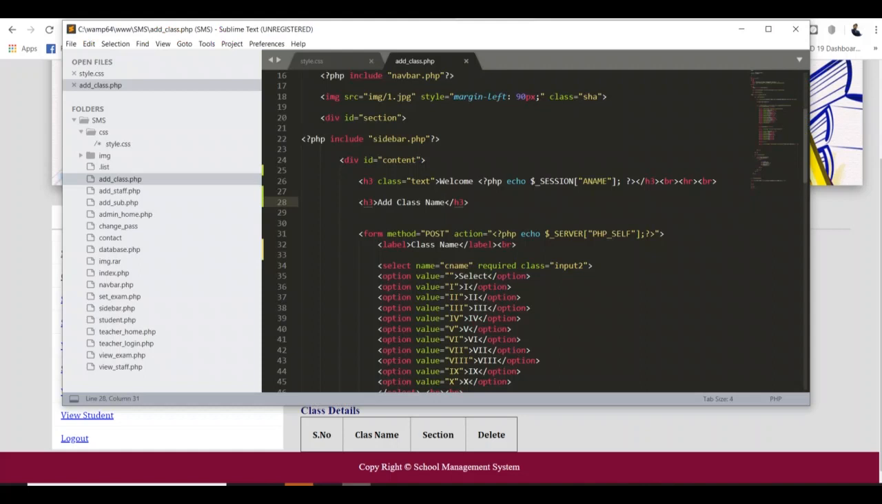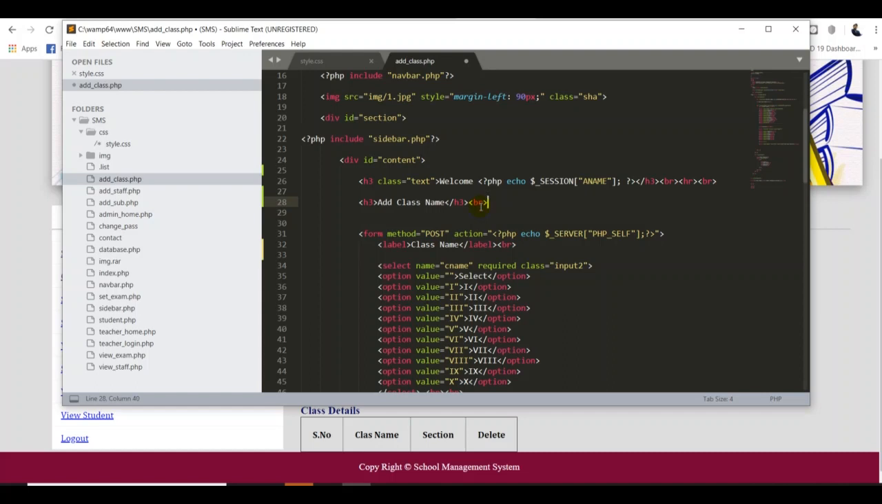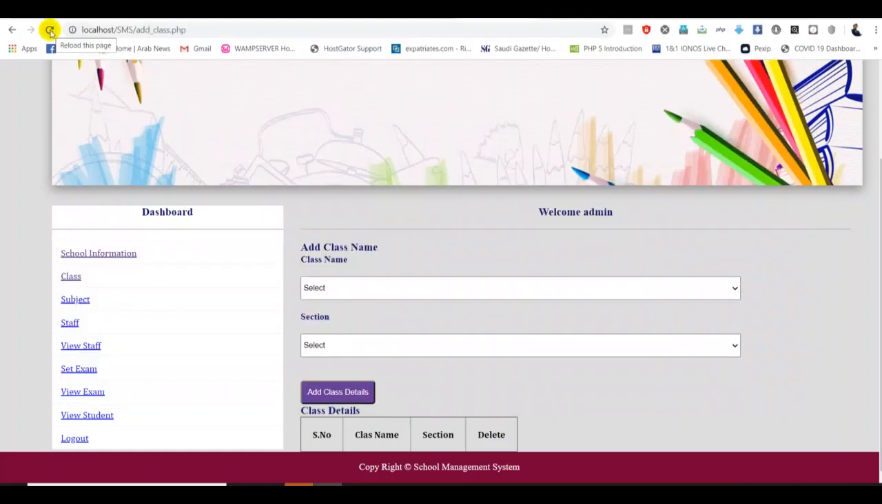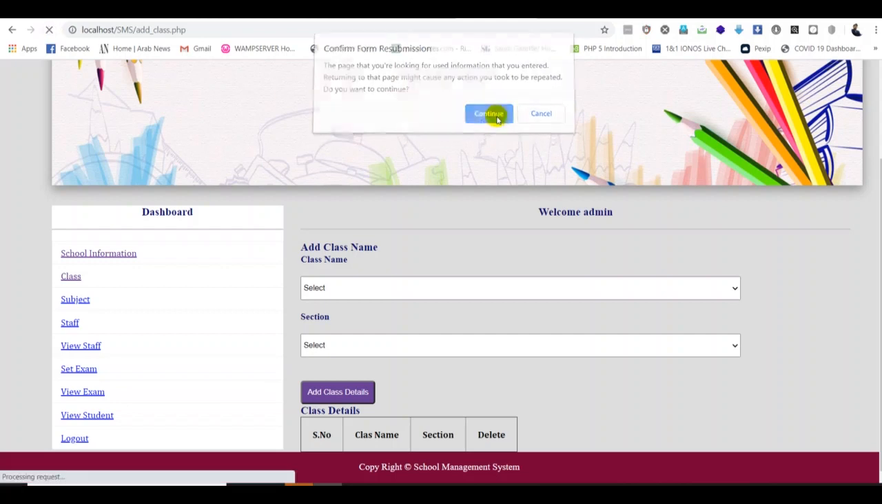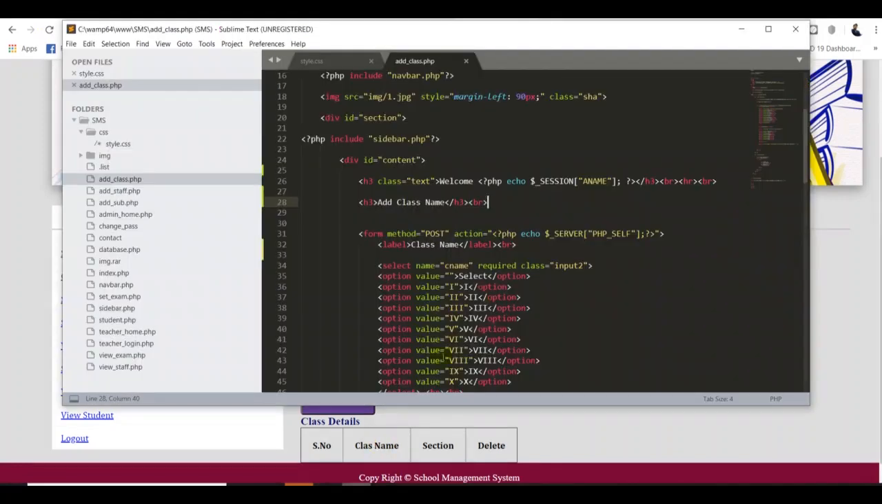So I go back here and we can put some br tag. Alright guys, if you want to add more spaces between two tags or two lines in PHP, you can add the br tag. That's easy for you. So if I go back here and refresh, I now get the space between these two tags. Correct. So now we have to write the PHP script between these two lines.